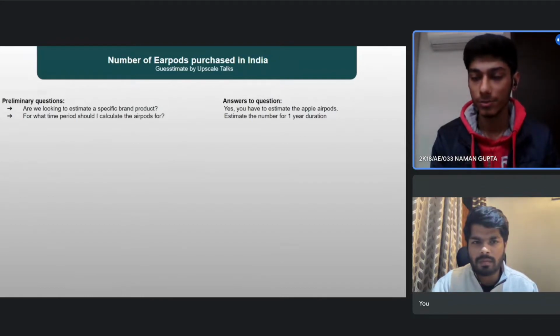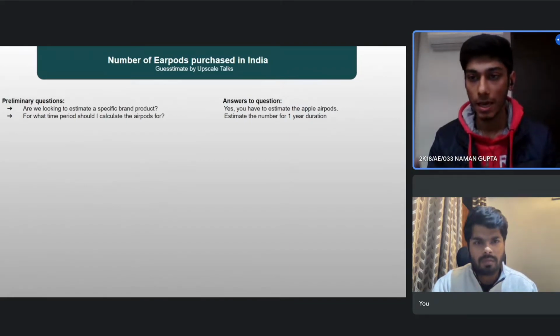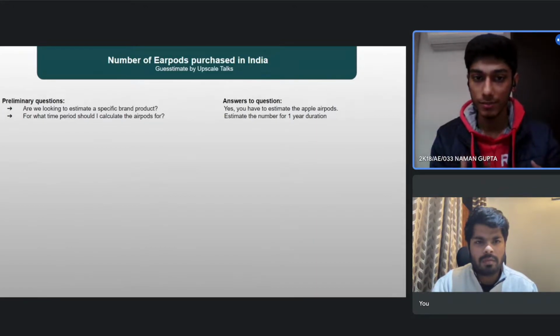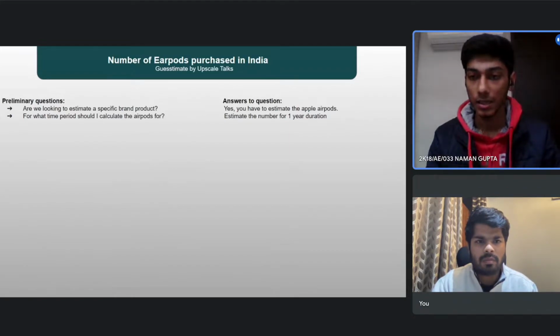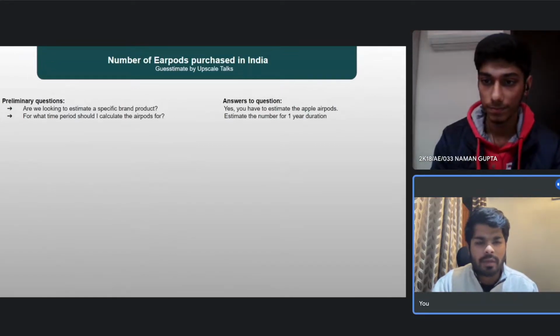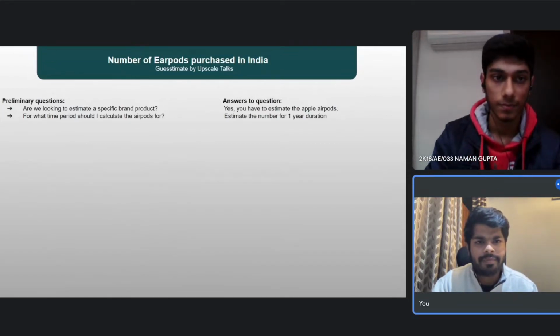We can take an assumption of the number of persons living in a particular household, and after that we'll categorize these households based on their income, and then see the affordability of the people, what percentage of these households will be able to purchase the AirPods. Then we can calculate the final number of people who will purchase the AirPods. Okay Naman, I think we can proceed and we shall talk about this later.